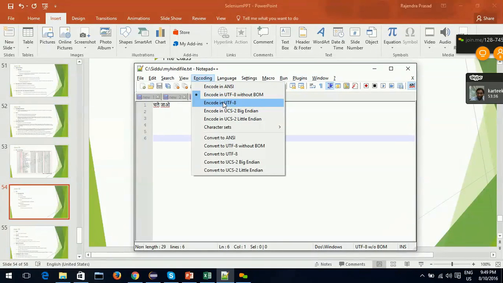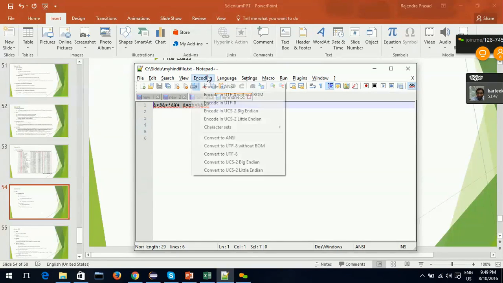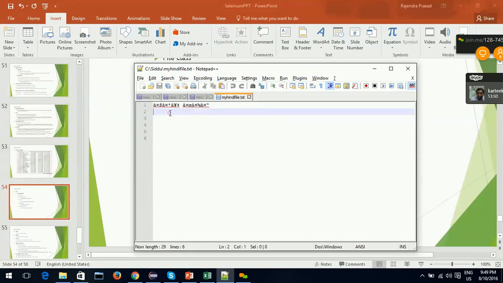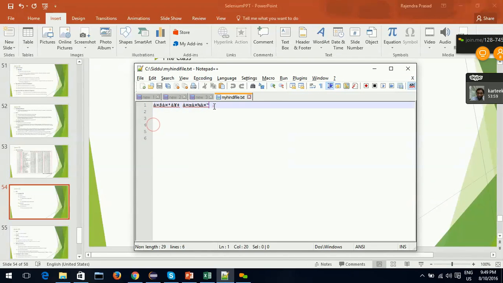UTF-8. Suppose I change it to ANSI, let's see what happens. See, this is converted to characters which we cannot read. What exactly happened is, in ANSI encoding, those Hindi characters were not defined. That's why it is not able to decode the bits back into actual Hindi text, and that's why it's showing us wrong values.